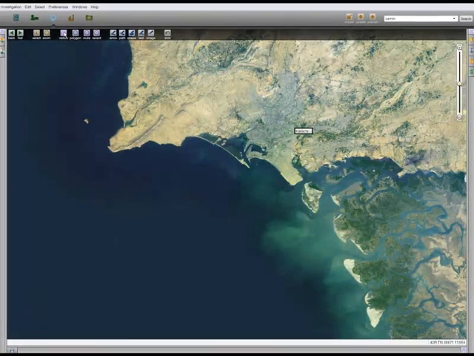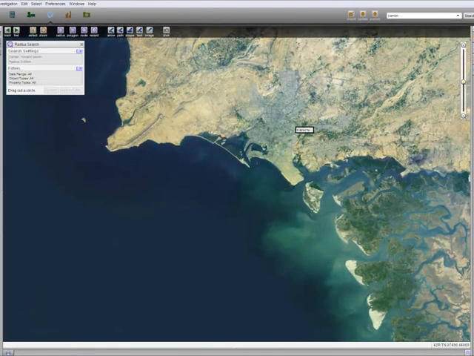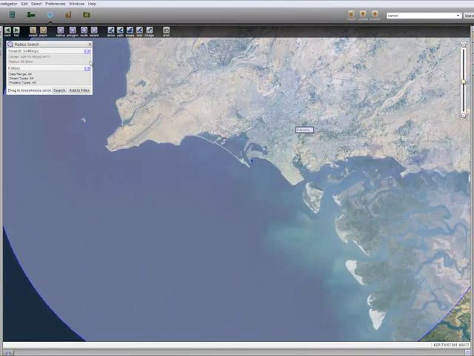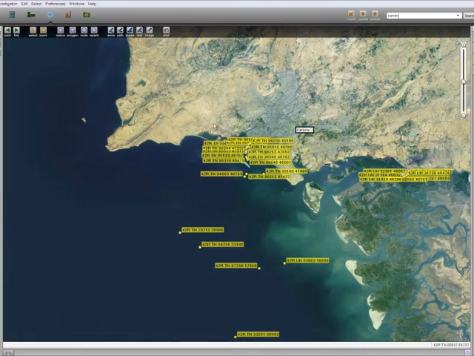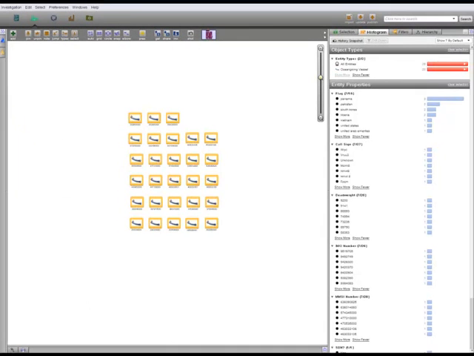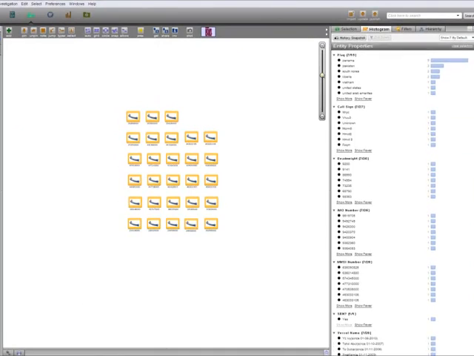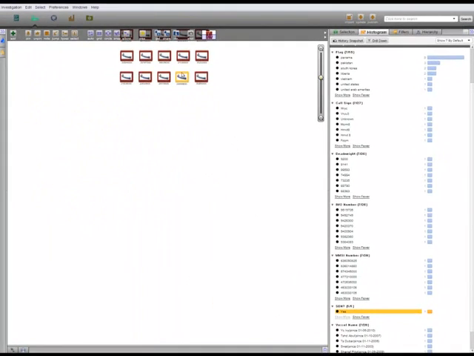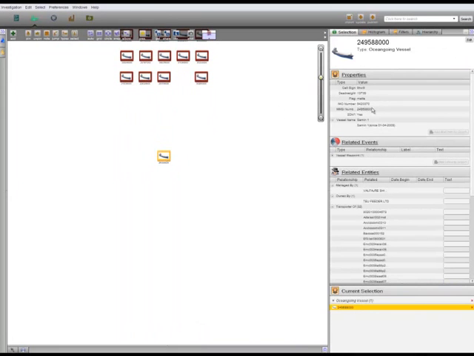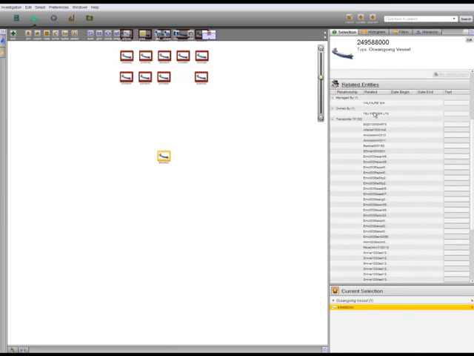Going to the map application, we'll do a radius search on the port of Karachi to see what ships are nearby. Next, let's drag the results onto the graph. If we highlight all of the ships and view their properties in the histogram helper, we can see that one of the ships is on the SDN list. As we look closer at this ship, we can see that it is named the Samin 1, and that it has a number of interesting links, which we'll add to the graph.